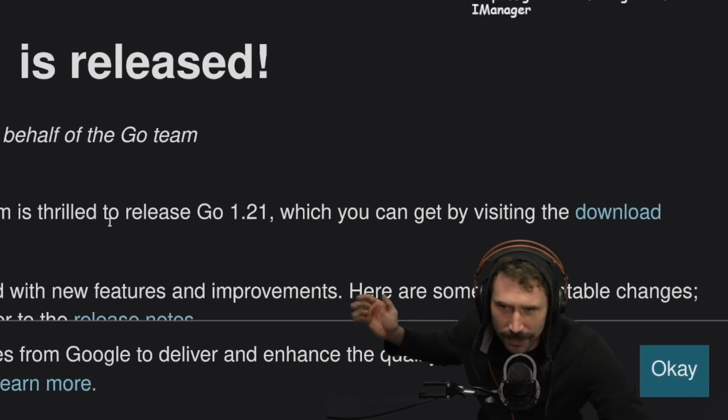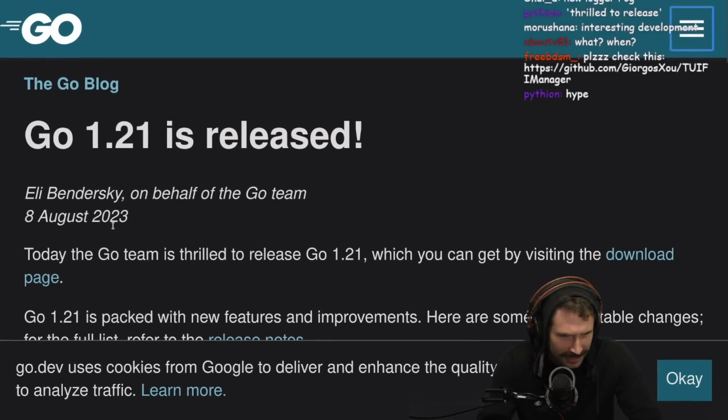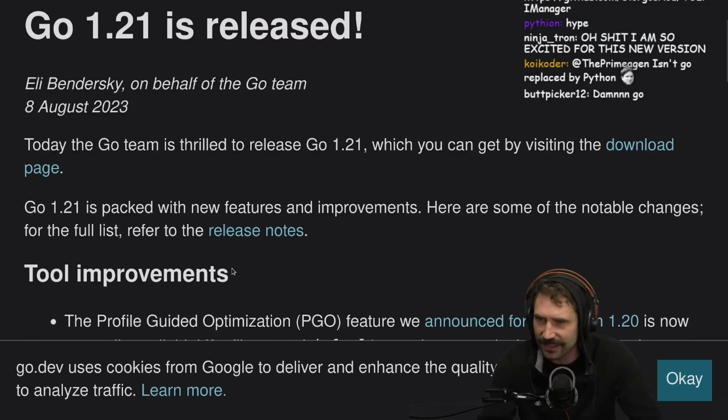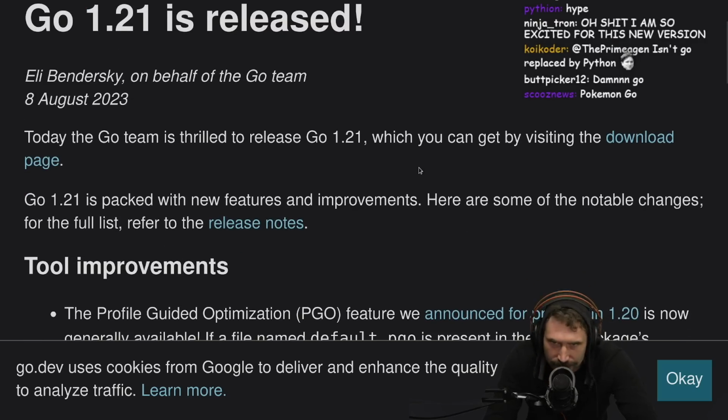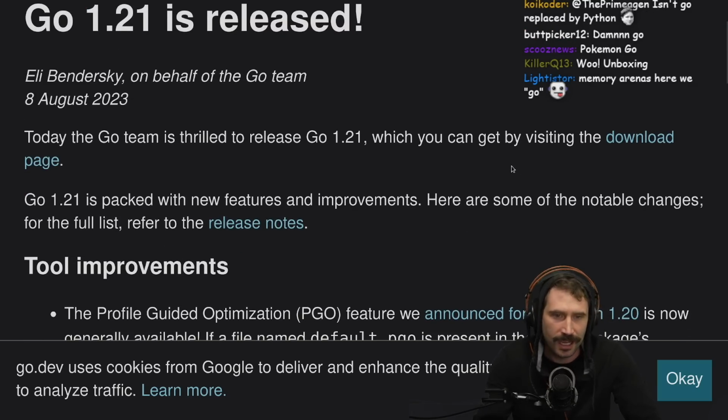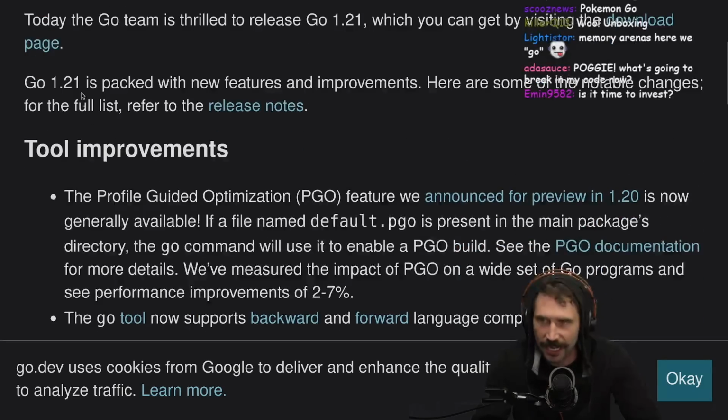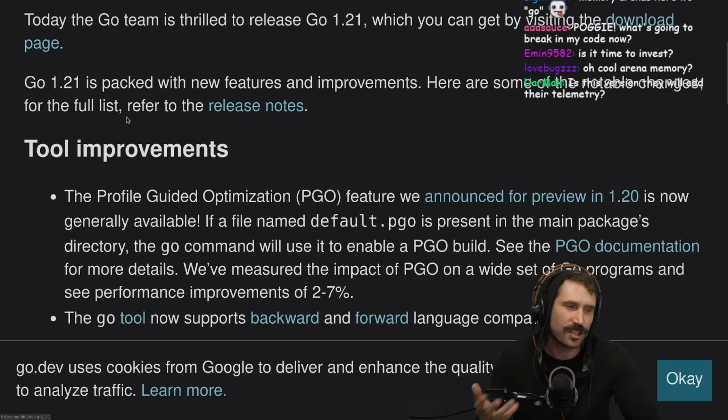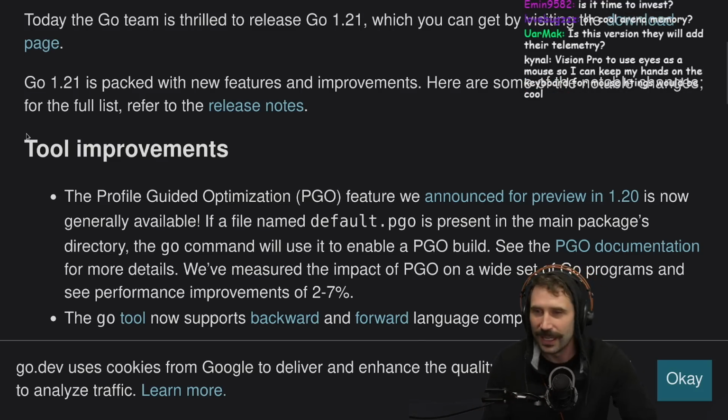Go 1.21 has been released as of today. Is it really today? Yeah, today's the 8th. The Go team is thrilled to announce Go 1.21, which you can get by visiting the download page. Go 1.21 is packed. I'm just going to call it Go 21, everyone, packed with new features and improvements. Here are some notable changes.